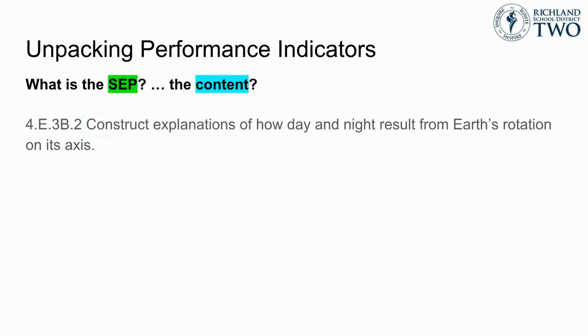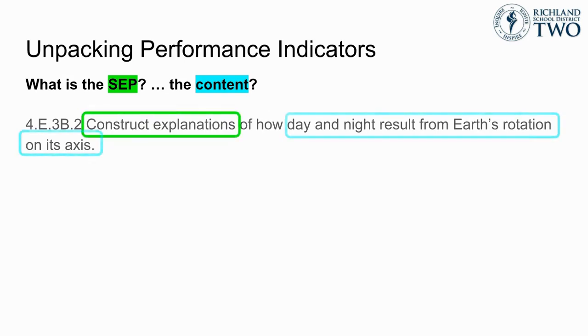For this indicator from the 4th grade astronomy unit, the SEP is construct explanations, and the content is related to the Earth's rotation and how that is related to the phenomenon of day and night. What this means for teaching is that our students need to have experiences that allow them to construct an explanation for the cause and effect relationship between the Earth's rotation and how that results in changes between day and night as a given location on the Earth's surface rotates in and out of Earth's shadow.